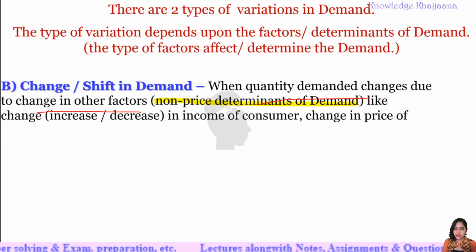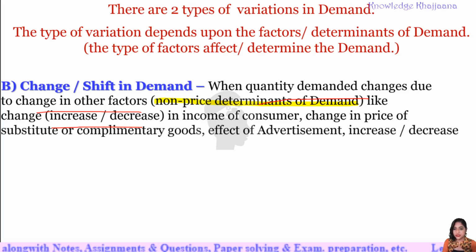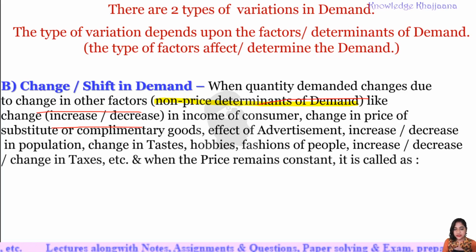There can be increase as well as decrease. Change can be anything. Change or increase in the first non-price determinant, income of the consumer. Then change in price of the substitute or complementary goods, effect of advertisement on the people's mind, increase or decrease in population, change in taste, hobbies, fashions of people, change in taxes, etc.